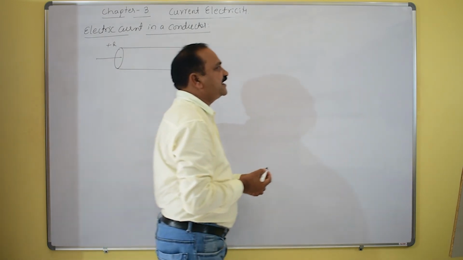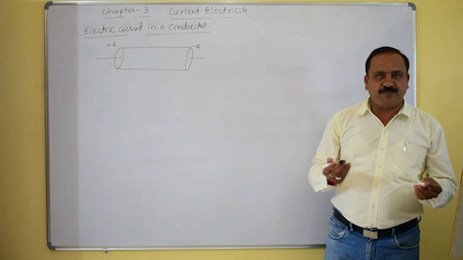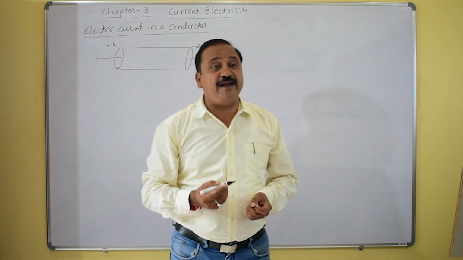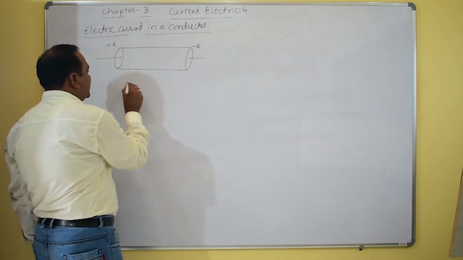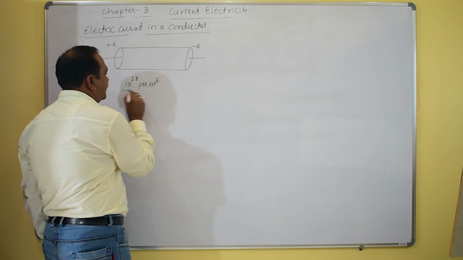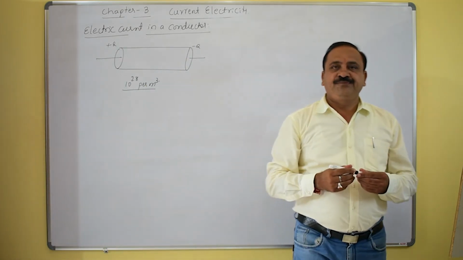So in this conductor, there must be a large number of free electrons present. How many? In the conductor, around 10 raised to 28 per meter cube. This many free electrons are present in the conductor.